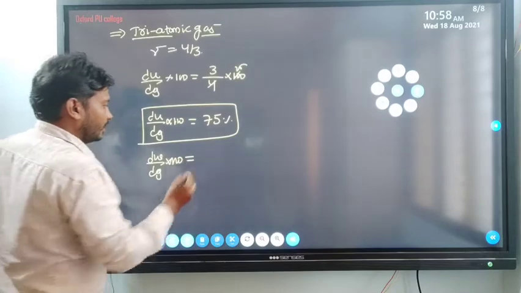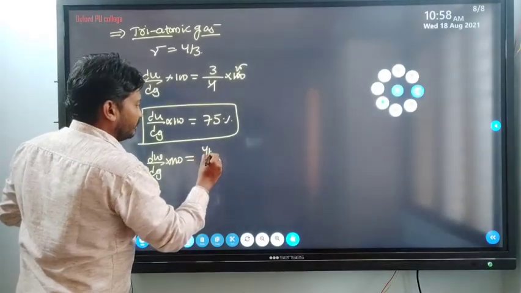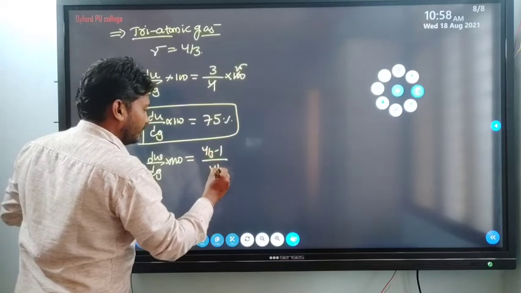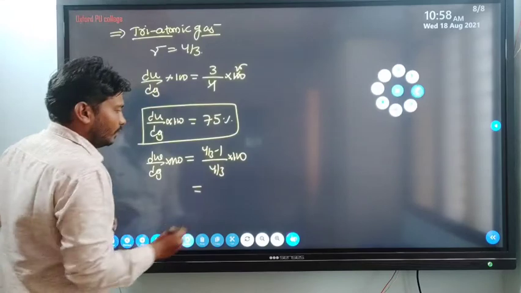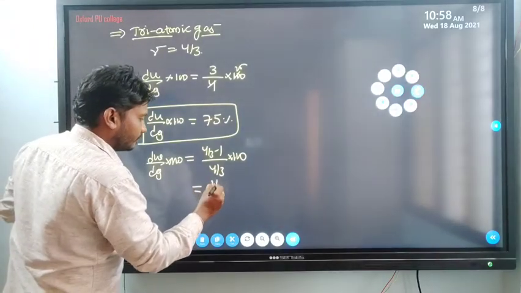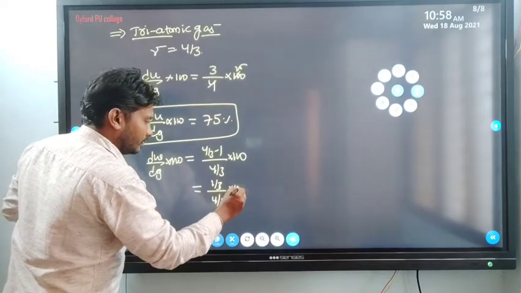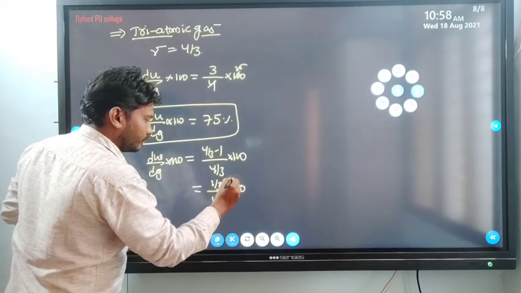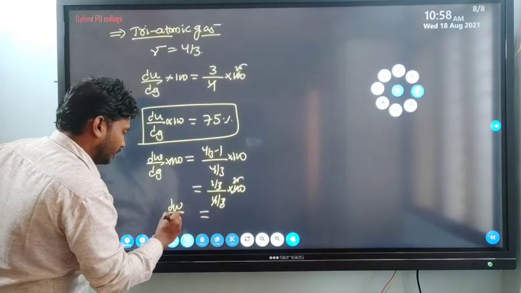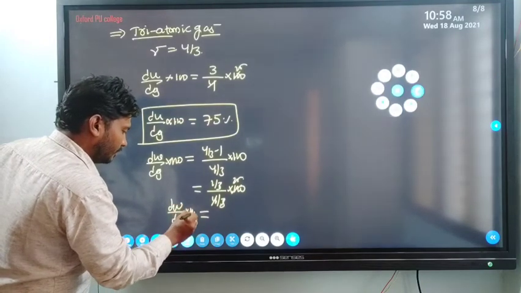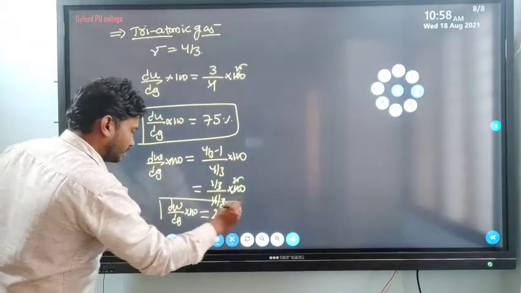dW by dQ into 100 is equal to gamma minus 1, so 4 by 3 minus 1, divided by 4 by 3 into 100. So 1 by 3 divided by 4 by 3 into 100 gives 25%. The dW by dQ into 100 for triatomic gas is 25%.